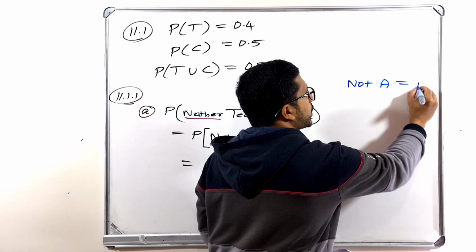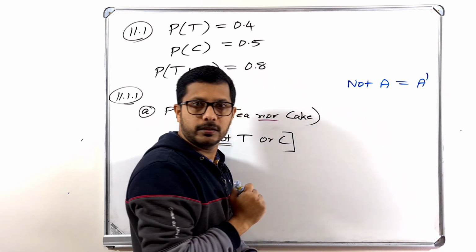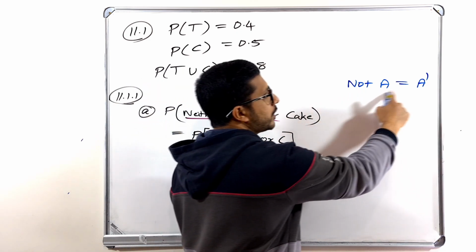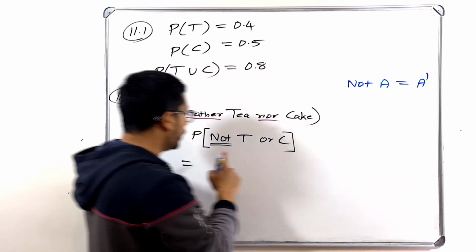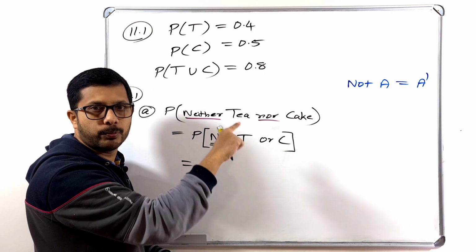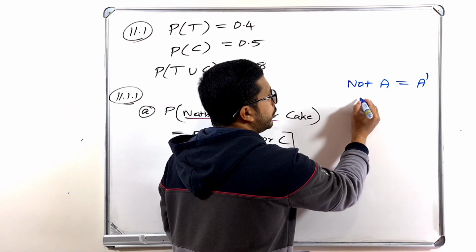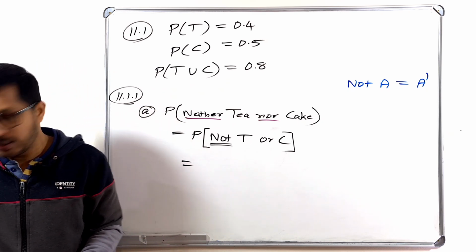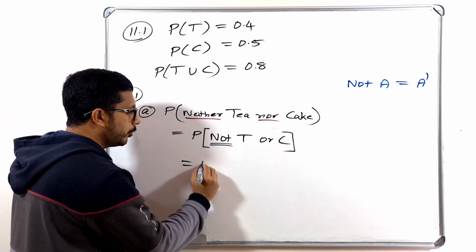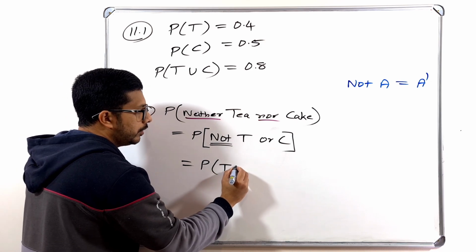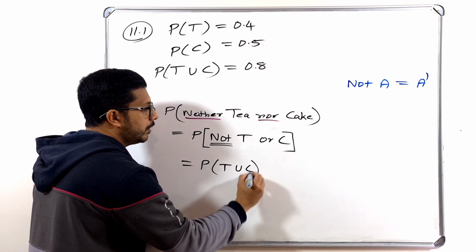Is it not the same as A complement? You have to know that to do this question. Not A is the same as A complement. So not T union C means T union C complement. Come back to this one: not T or C is the same as, look at how I am going to write, probability of T union C complement.